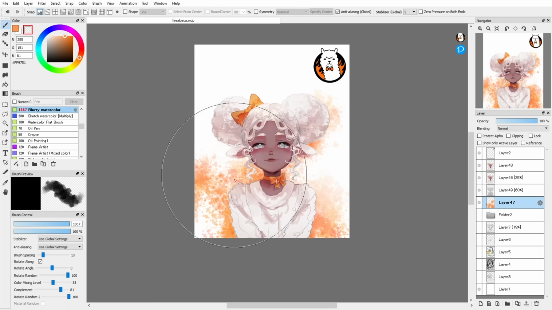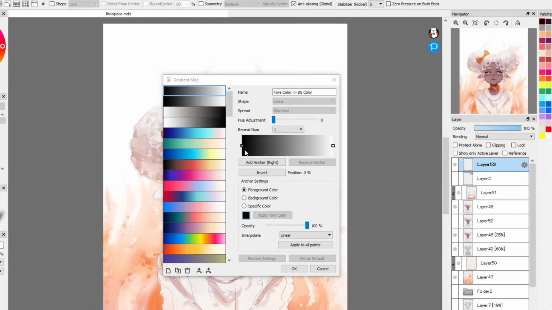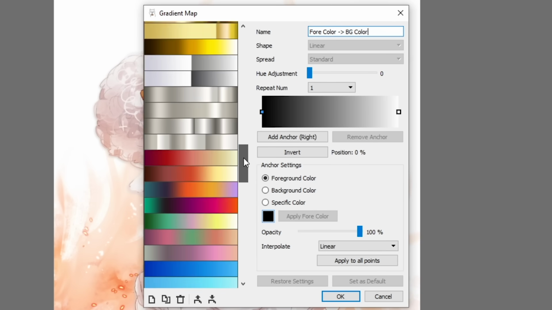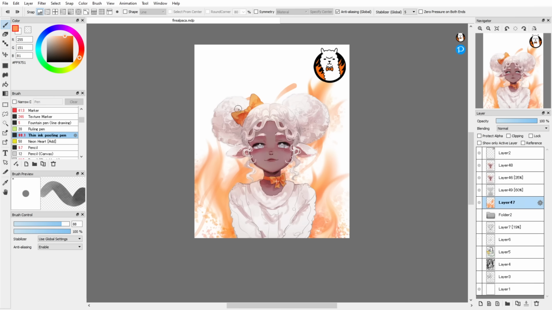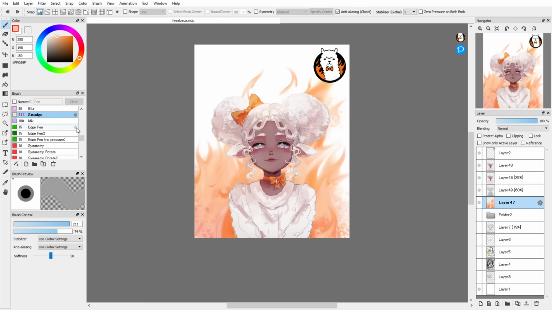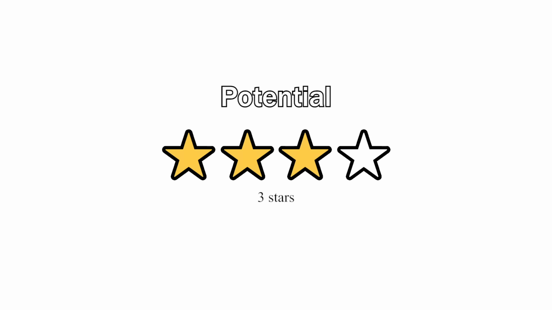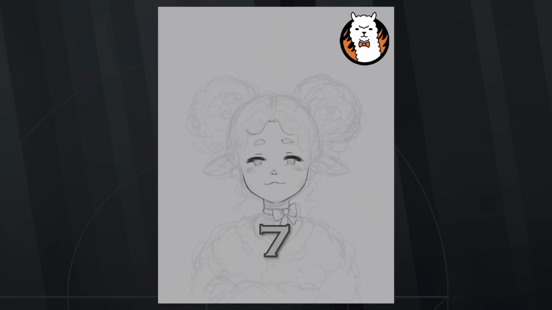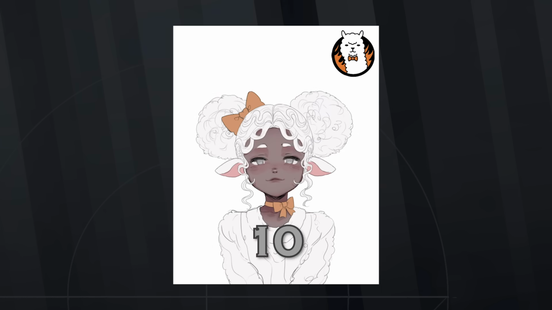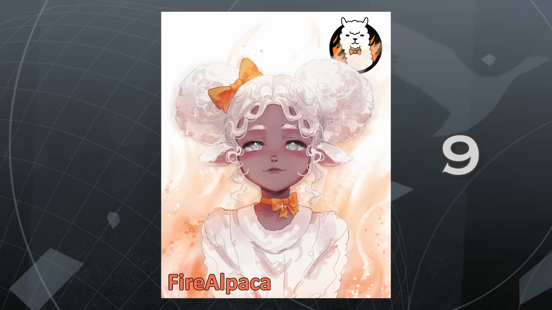Again, surprisingly, Fire Alpaca has more filters. They have gradient maps with a large selection and a few other effects. That, combined with the free brushes and patterns, gives it an edge over Medibang in terms of potential. 3 out of 4 stars. That brings Fire Alpaca to a score of 9.